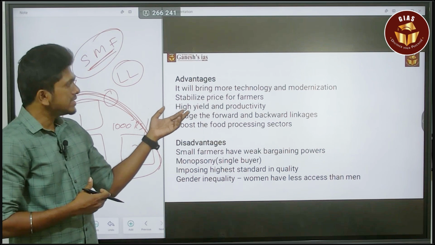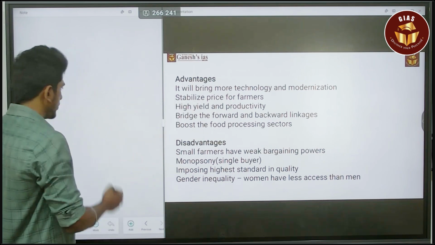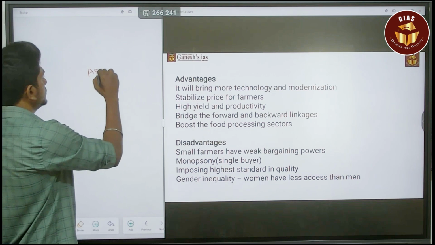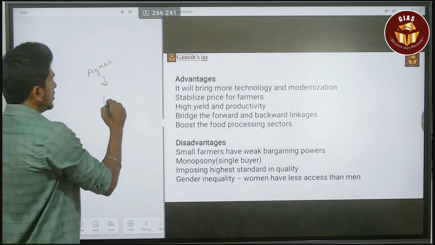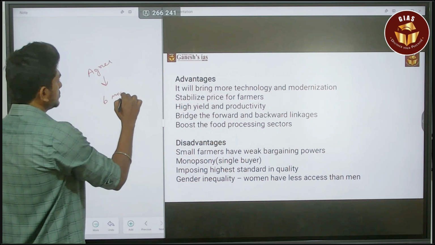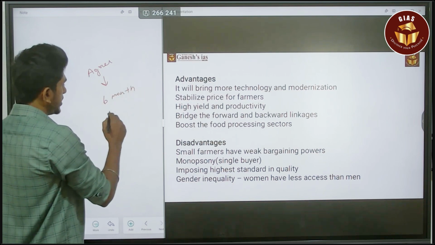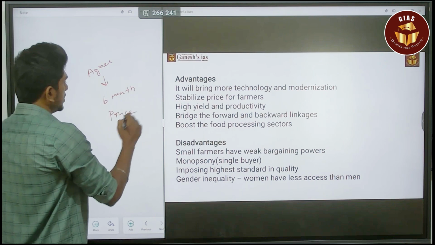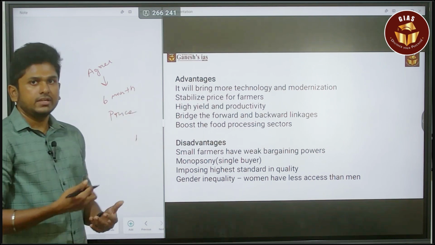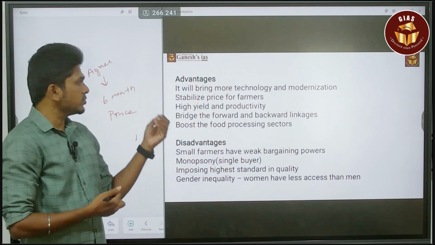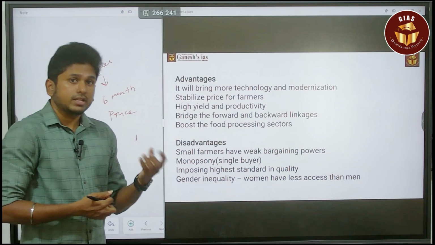It also stabilizes the prices for the farmer, because in the contract farming agreement itself, they will say that after 6 months I will buy your produce at this price, and they will sign that contract. So that is also a benefit. You can make informed decisions. That is another benefit.